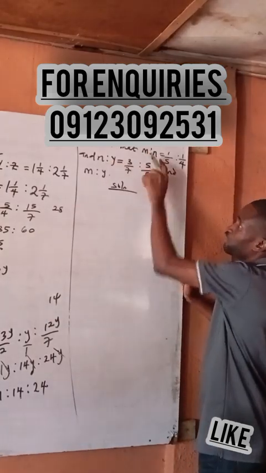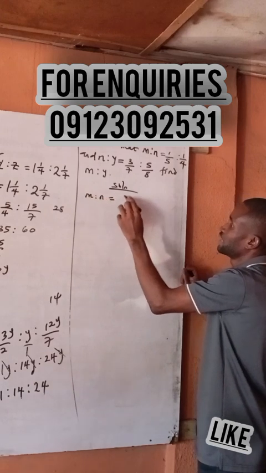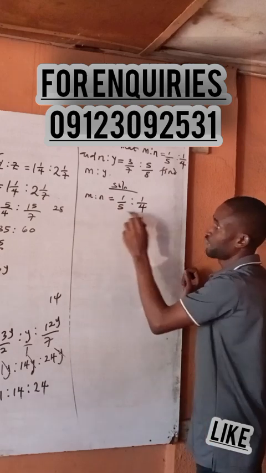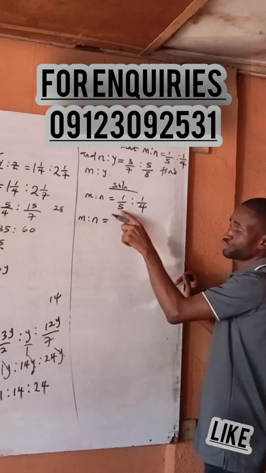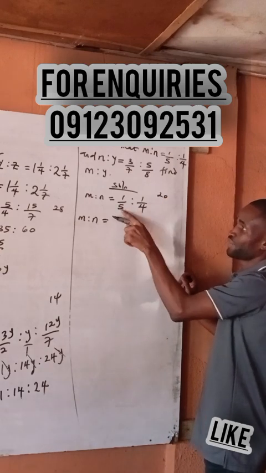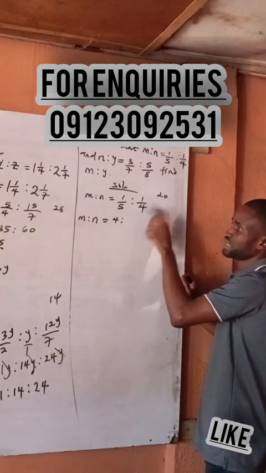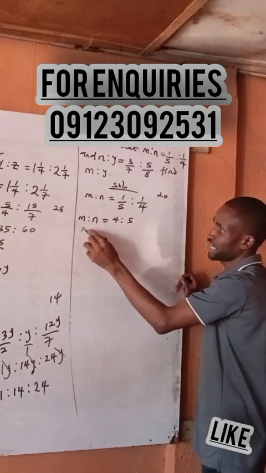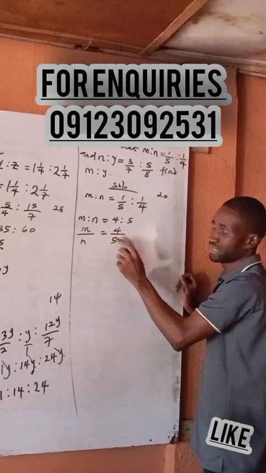Then M is to N. Please look up here. M is to N is 1 over 5 is to 1 over how many now? 4. So of course we are going to find the LCM. So M is to N is equal to LCM, how many? 5 times 20 is 4. 4 times 1. 4 divided 25. 5 times 1 is how many now? So that M over N is equal to 4 over how many now?